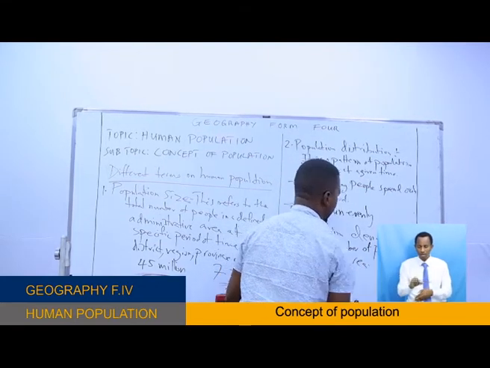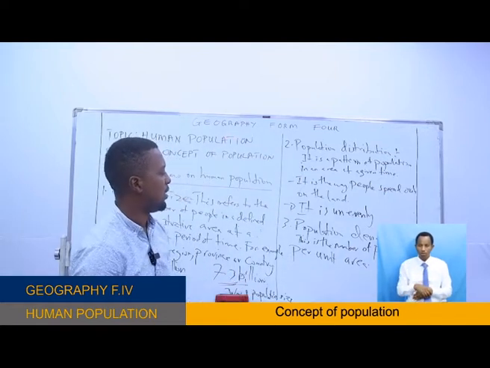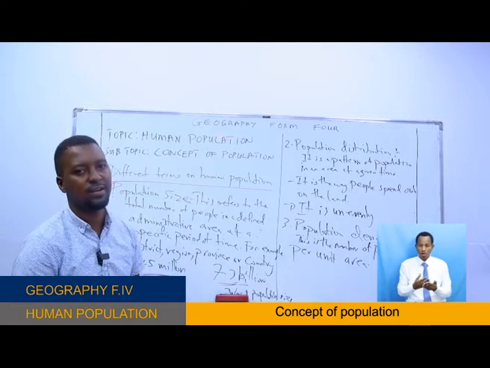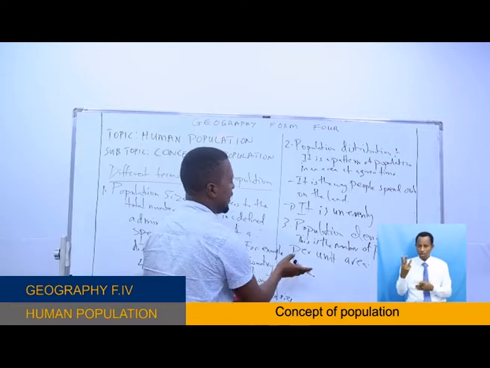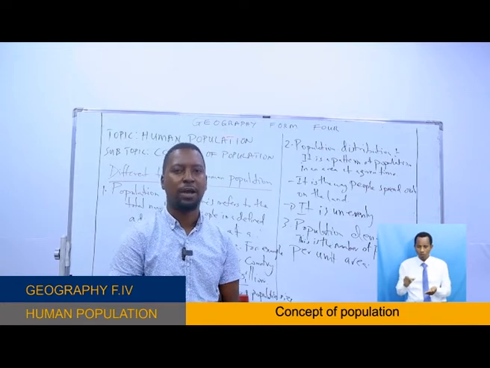Under this particular term, population density, we measure the number of people with the carrying capacity of